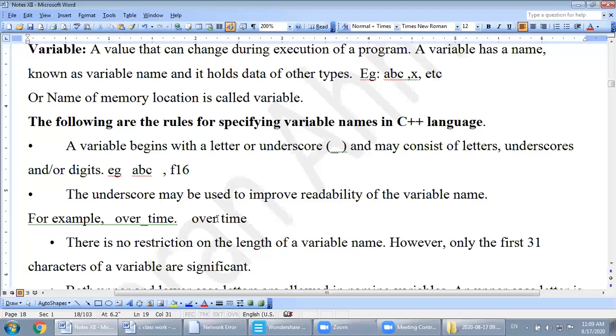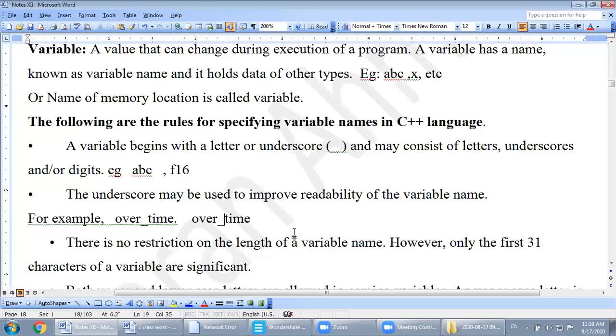And keep in mind, space is not allowed to define a variable. Now, if I want to use overtime as a single variable, what to do? I will put the underscore between over and time. So it improves the readability of a variable name. So now over_time is a valid variable.